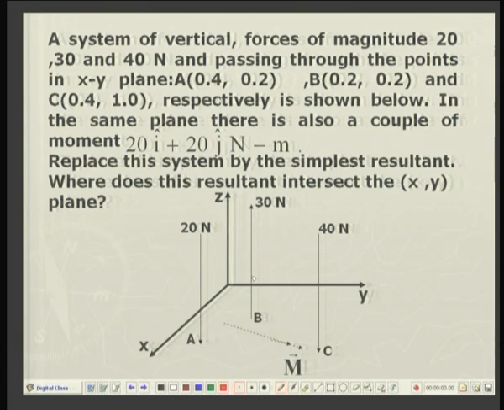The locations of A, B, C are given, and in addition a moment is indicated by two arrows of magnitude 20 i plus 20 j newton meters lying in the xy plane. Replace this system by the simplest resultant. Where does this resultant intersect the xy plane?